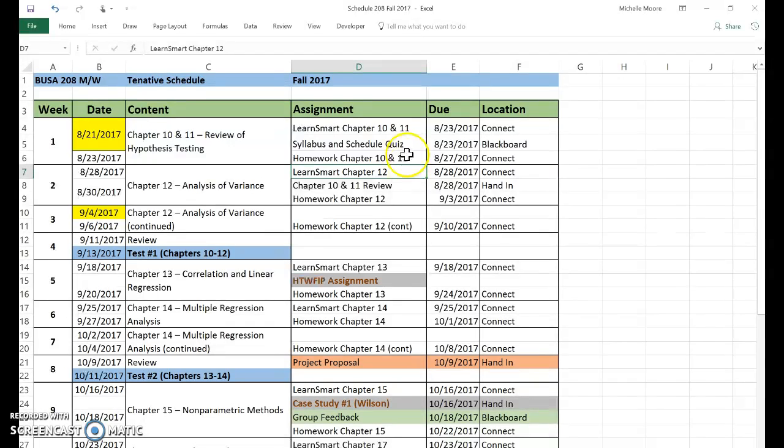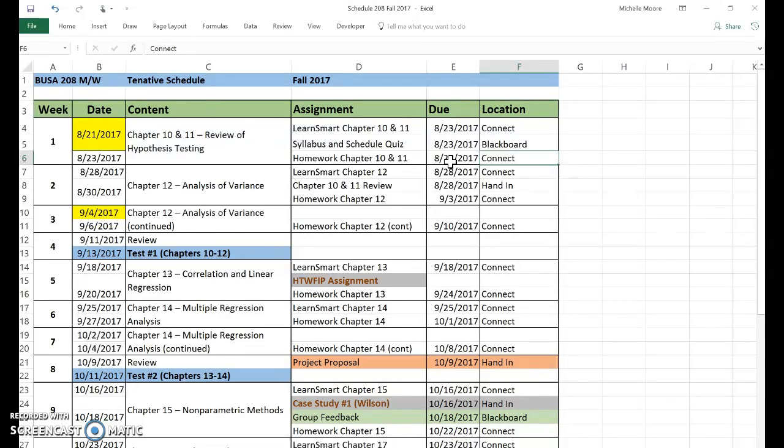Then each week, the regular homework assignments, which are also done inside McGraw-Hill's Connect, will be due on Sunday night at midnight. This will open up the Friday before, so you have 2 full weekends to work on it. We'll do the content during the week, and then you'll have your homework due that following Sunday night.